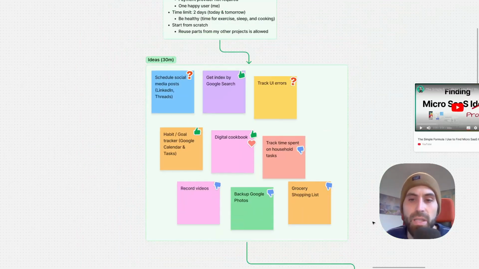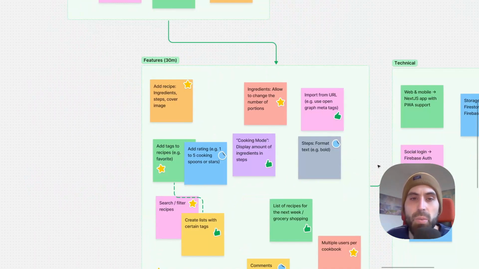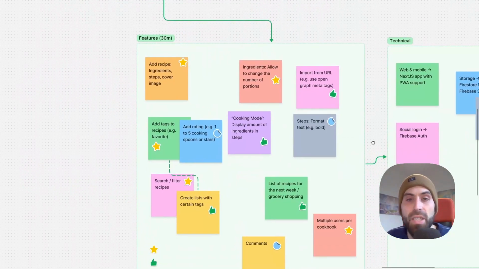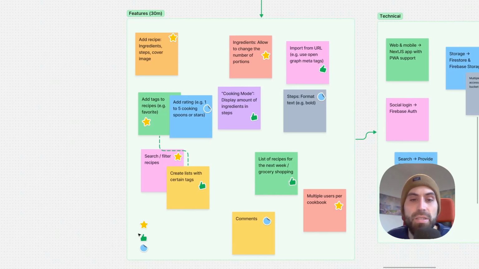Then I gave myself another time box to come up with the features I want to have. Here you can see the features. I rated them by star. These are the ones I want to implement. Then the thumbs up are also quite nice features, but I can do them later. And then this blue circle is more of a far-future feature. Let's pick a few of them.